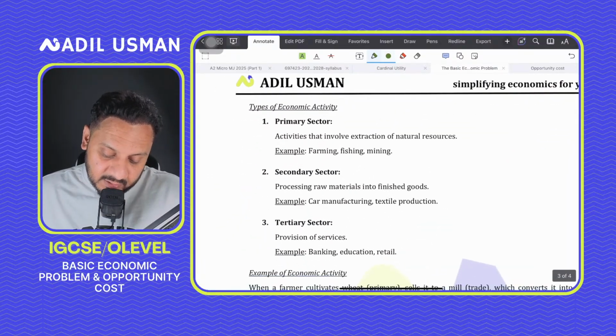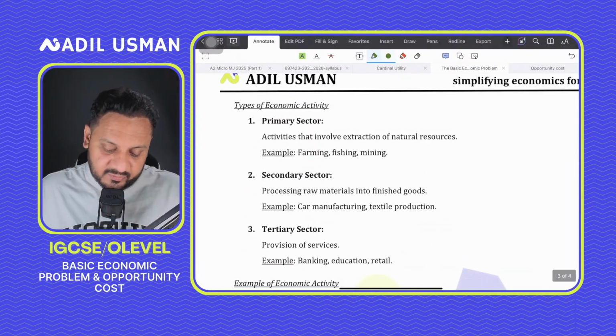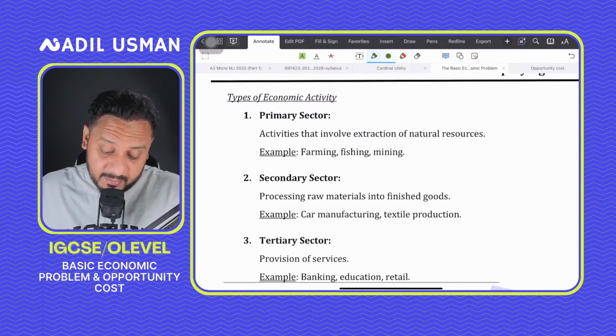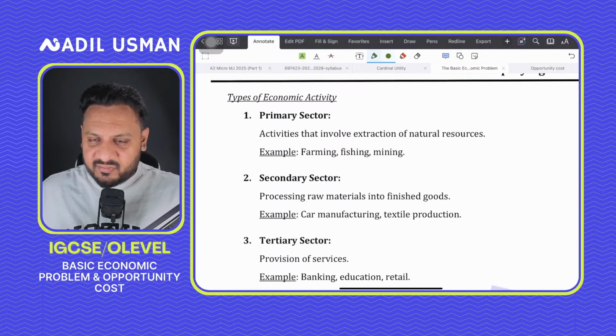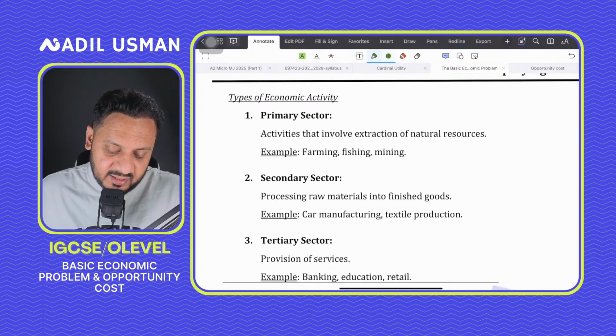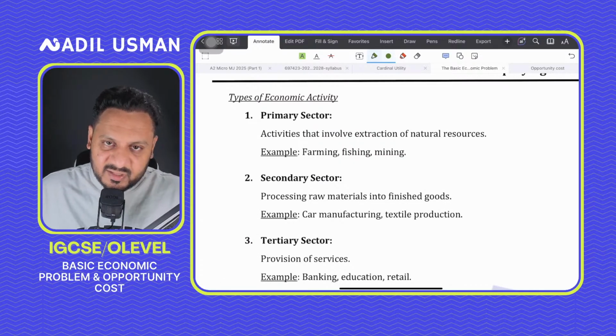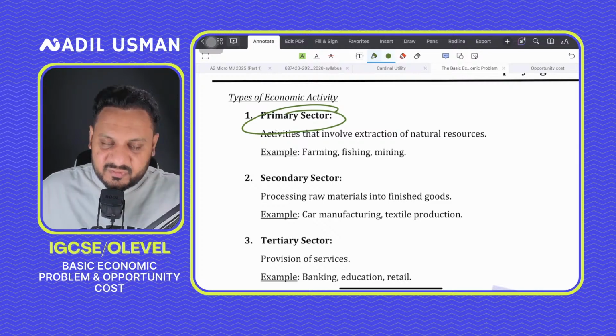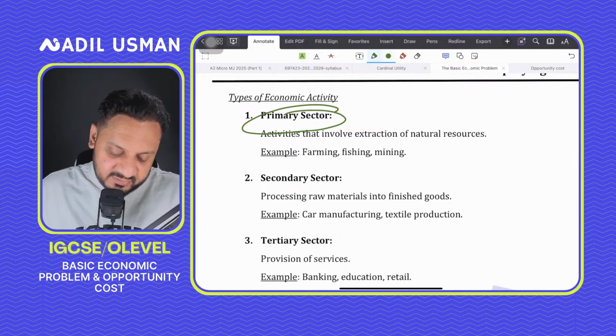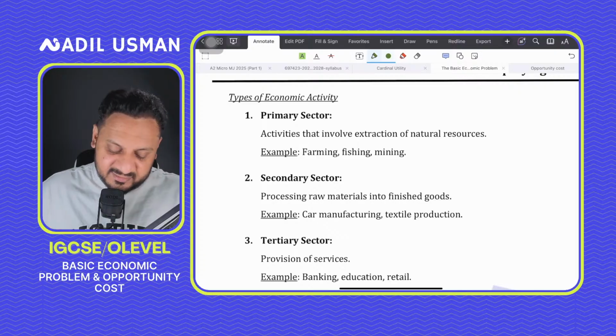Also, guys, now coming back to what sort of economic activity you're talking about, the primary sector, this is simple stuff. It involves the extraction of natural resources like fishing, farming, mining, agriculture. And so one could have a business in the primary sector. One could have a farming business, a fishing business, a mining business, or an agricultural business.